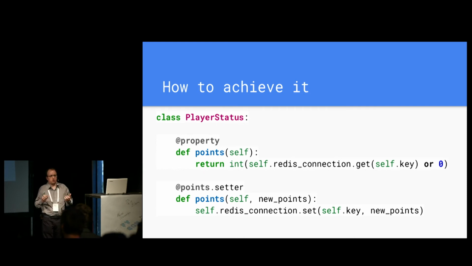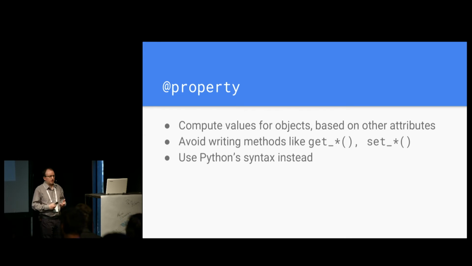And it doesn't even have to know or agree to a specific API. It only knows that there's a point, and they can accumulate or try to assign a variable, and it works. So in general, it's a good idea to use properties for this set of cases when we have to do some computations on our attributes of the object.